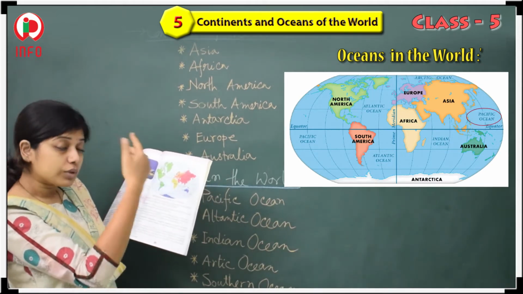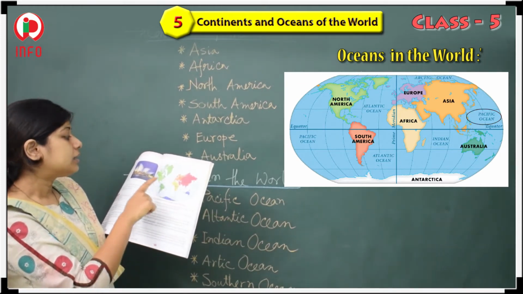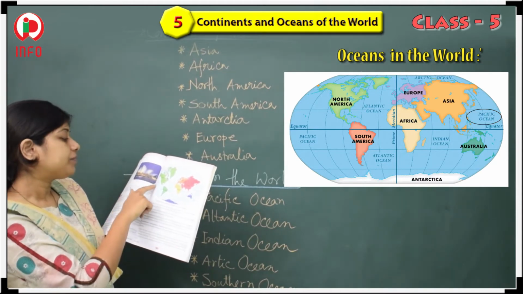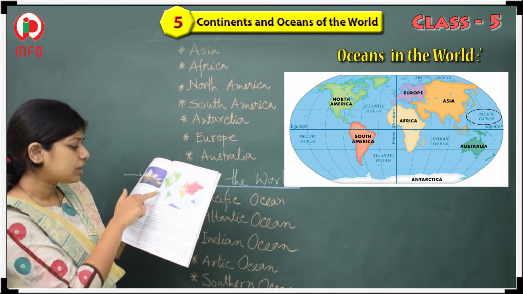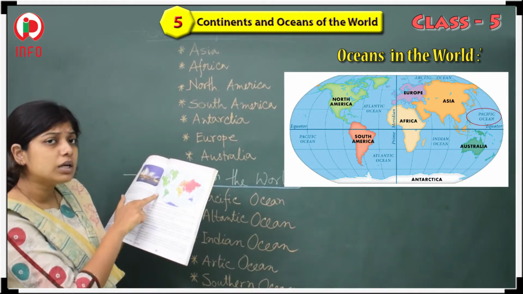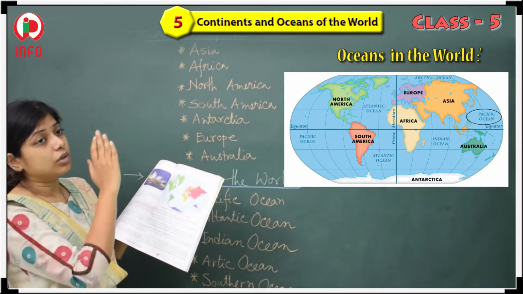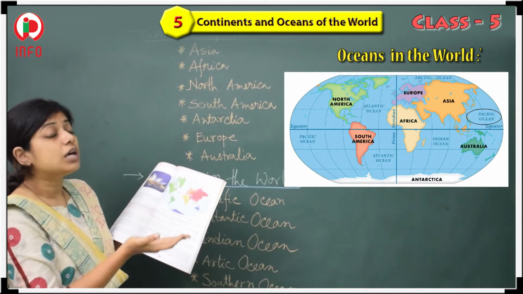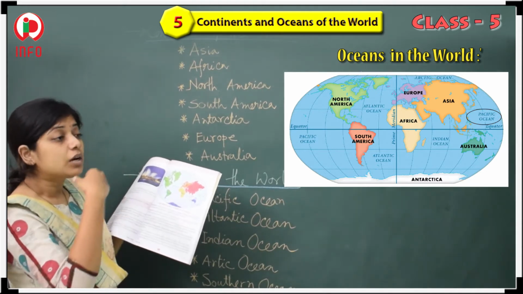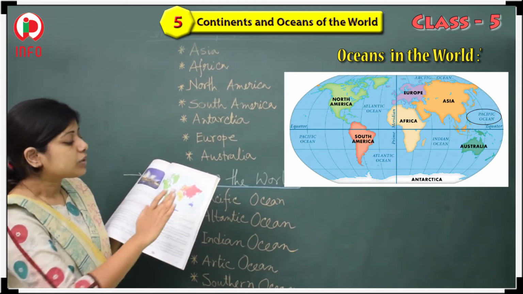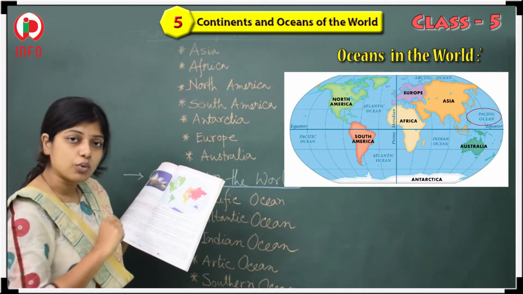So the east portion of Asia and the west portion of the Pacific, that means North America or any one of the Americas, because this also belongs to the Pacific Ocean. So the America, which side is it? It's the west side. And what about Asia? It's the east side. Okay, so this is the geographical location of the Pacific Ocean.